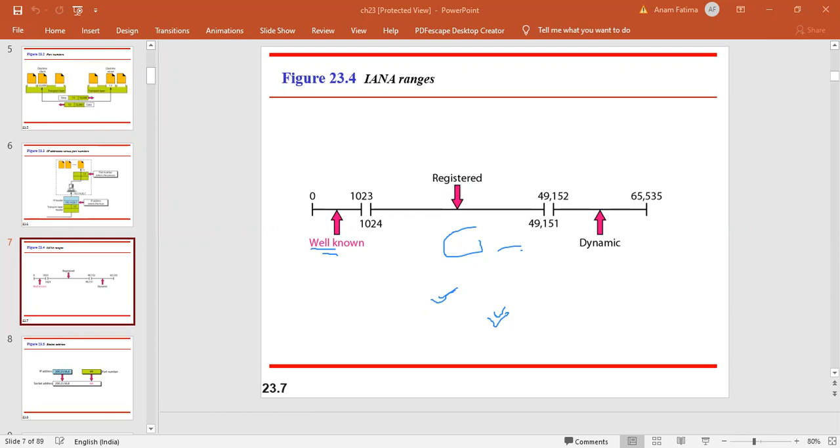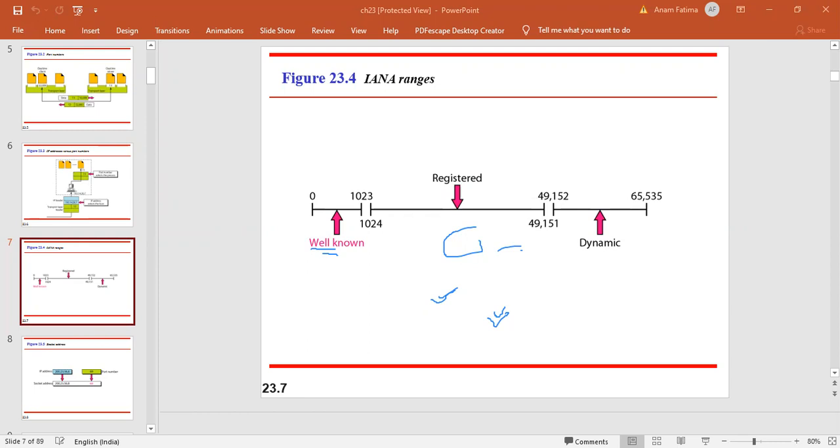Then you have your registered ports, which are in the range of 1024 to 49151. They are not assigned or controlled by IANA, but you are allowed to register with IANA to prevent duplication. And then you have your dynamic ports, which are neither controlled nor registered. They can be used by any process.